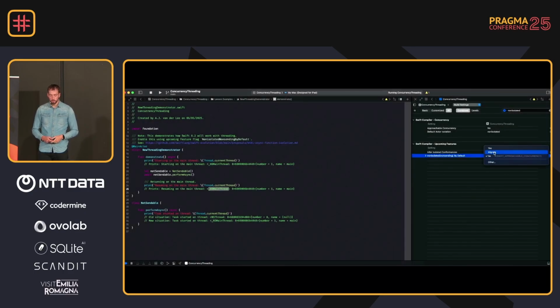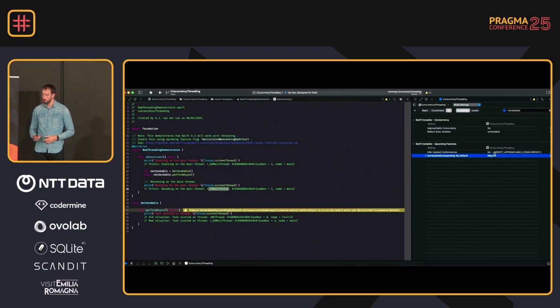Now, say we do migration tooling, and this is inside an Xcode project. We turn it on, we build the project, and in all the places in our code, we will get a warning: hey, this code will be affected by this upcoming feature. So go into that code, have a look, and see if you want this to run on the main thread after turning on that upcoming feature.